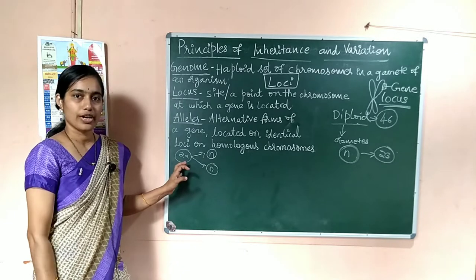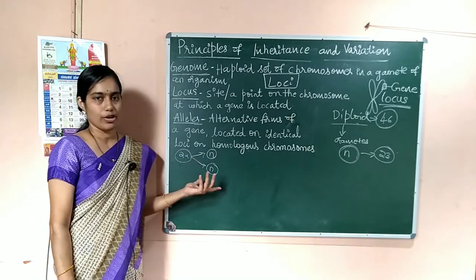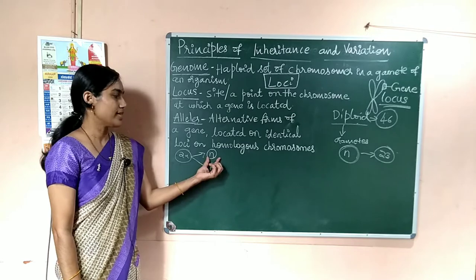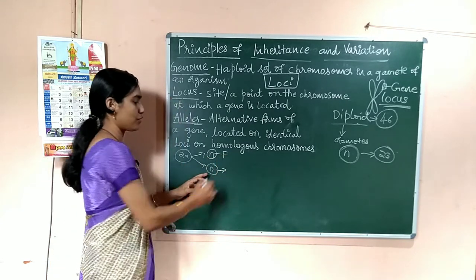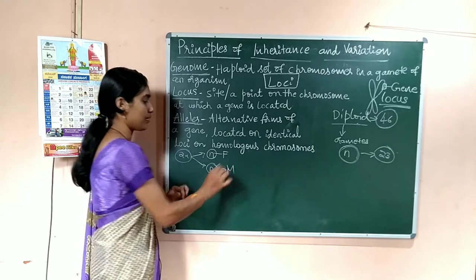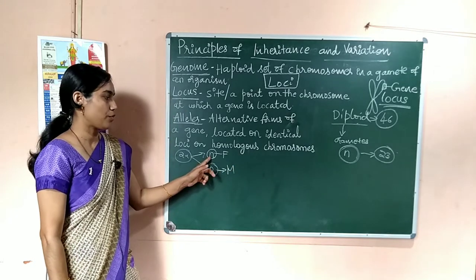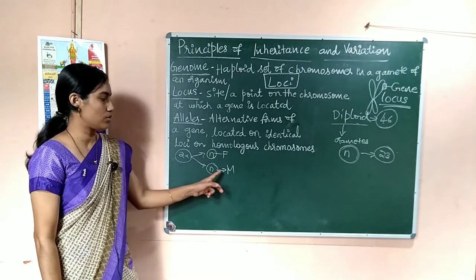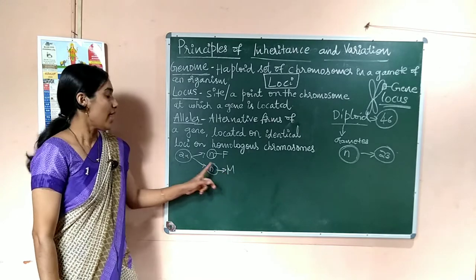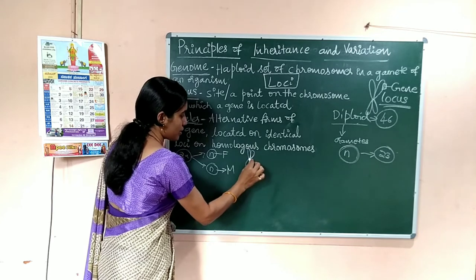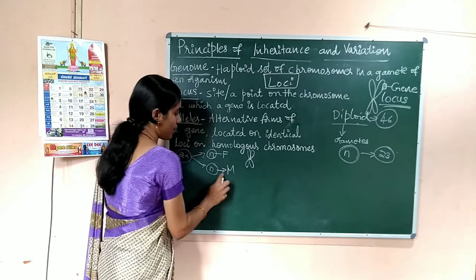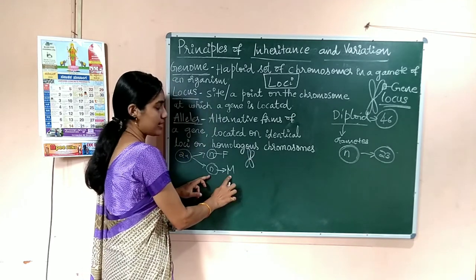Any diploid organism, if you consider, has one set from the father and one set of chromosomes from the mother. And if you consider one chromosome which is from the father and one more chromosome from this set, that is by the mother.